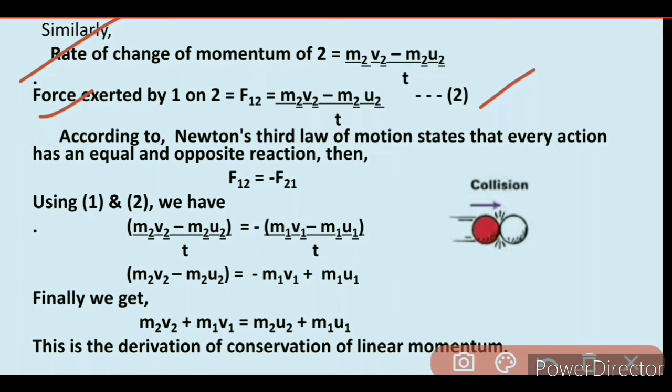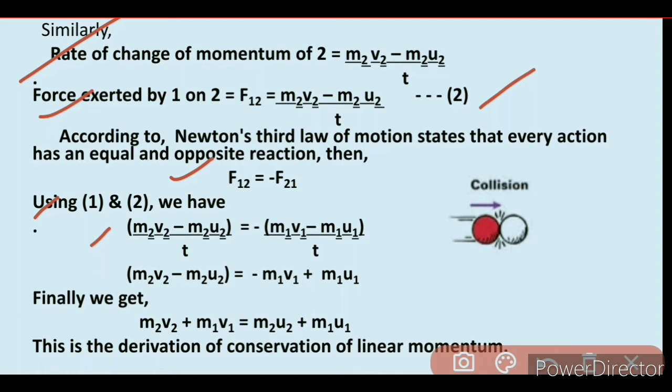Now according to Newton's third law, every action has an equal and opposite reaction, so F12 is equal to minus F21. Here the negative sign shows the opposite direction. So by using equations 1 and 2, m2 v2 minus m2 u2 upon t is equal to minus bracket m1 v1 minus m1 u1 upon t.